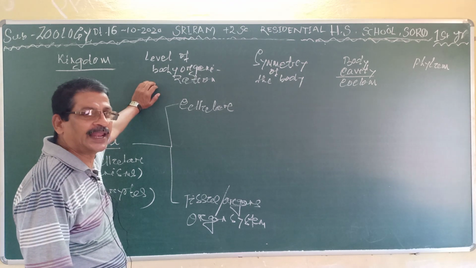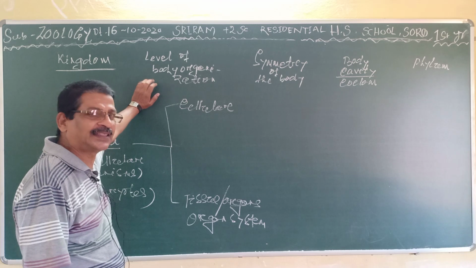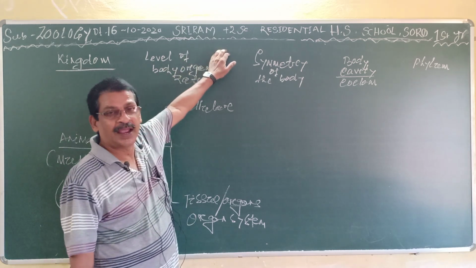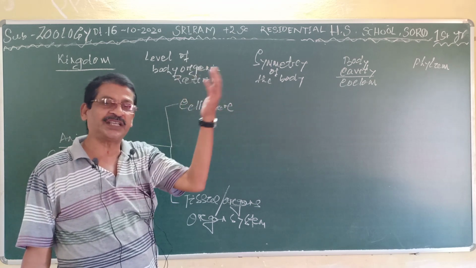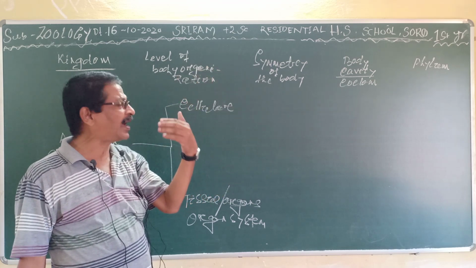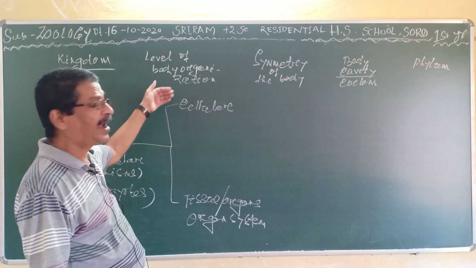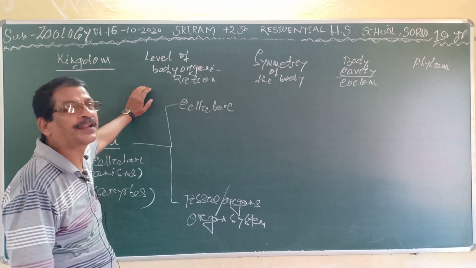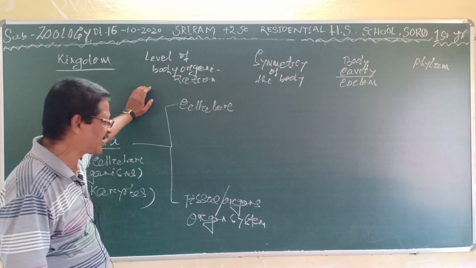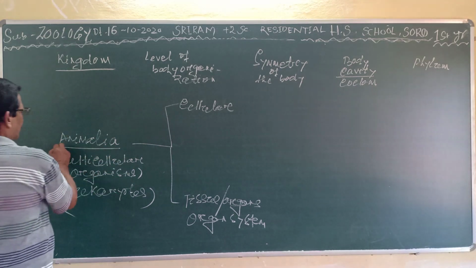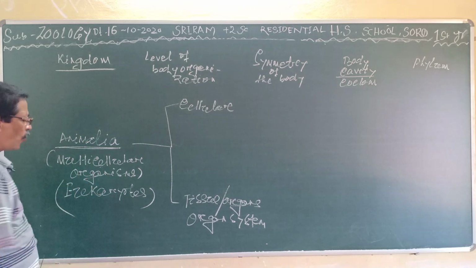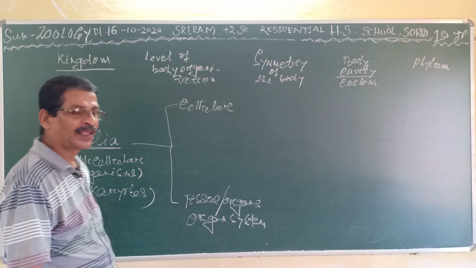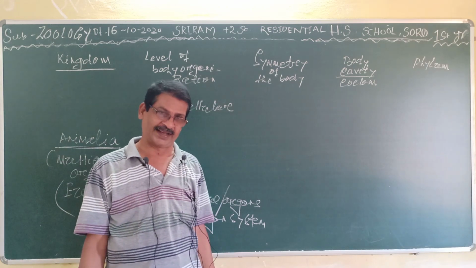I have described to you the protoplasmic level first. The protoplasmic level is concerned with the unicellular organisms that are present under the protozoa, in the kingdom Protista. So the animal kingdom comprises all the multicellular eukaryotic organisms. You know the prokaryotic cell and the eukaryotic cell.